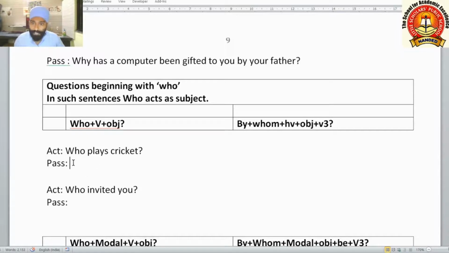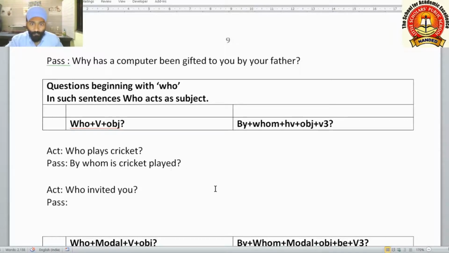See, who plays cricket? By whom first you have to take, by whom, and now cricket is the object, it will become subject here. So cricket is becoming subject, cricket is singular, so what we have to use is is. By whom is cricket played?